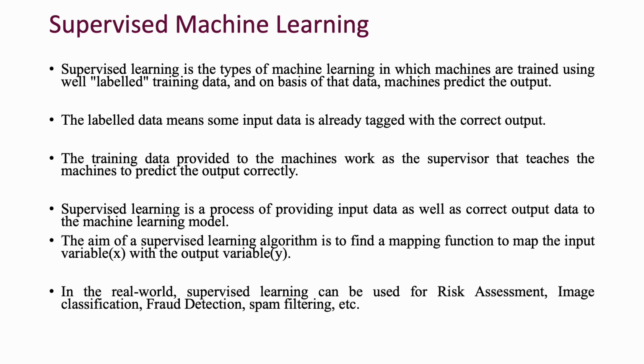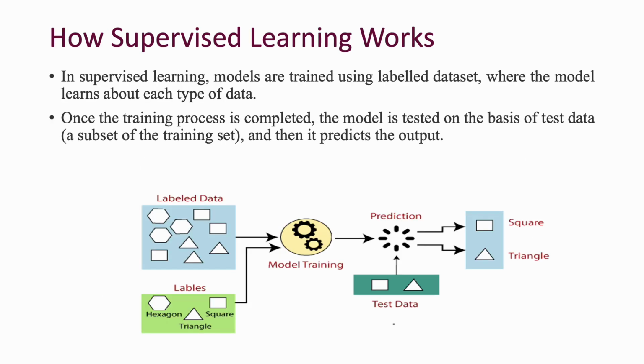For example, the training data works as the supervisor that teaches the machine to predict the output correctly. Supervised learning is the process of providing input as well as correct output data to the machine learning model. The aim of a supervised learning algorithm is to find a mapping function to map the input to the output. In the real world, supervised learning can be used for risk assessment, image classification, fraud detection, spam filtering, etc.